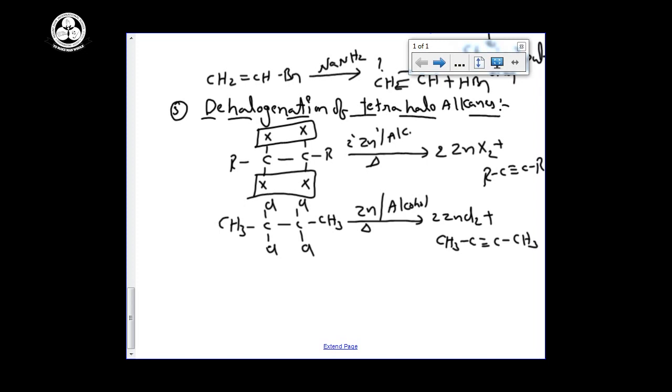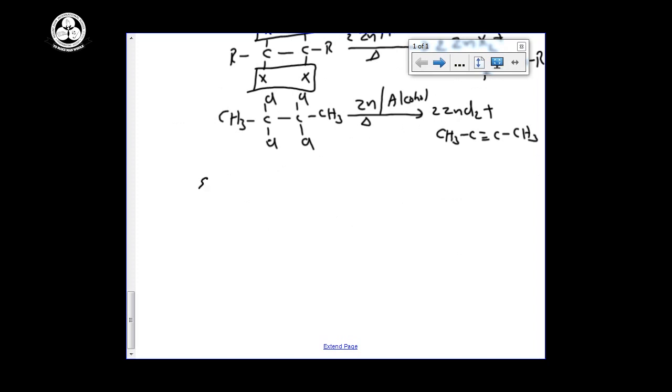Then how to prepare the alkyne? Suppose I am giving another example, I am giving CH single bond CH, here Br, Br, Br and Br.